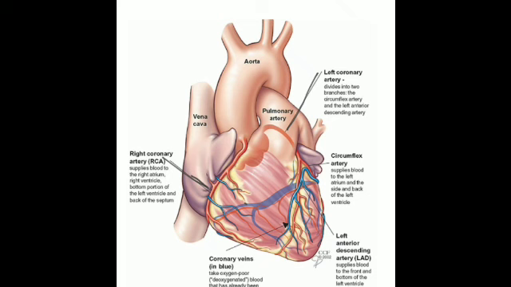Is that clear? Then there are cardiac veins. Now these cardiac veins carry blood from the wall of the heart to the right atrium. Is it clear? Cardiac veins or the coronary veins, they carry the blood from the wall of the heart to the right atrium. So this is all for today.